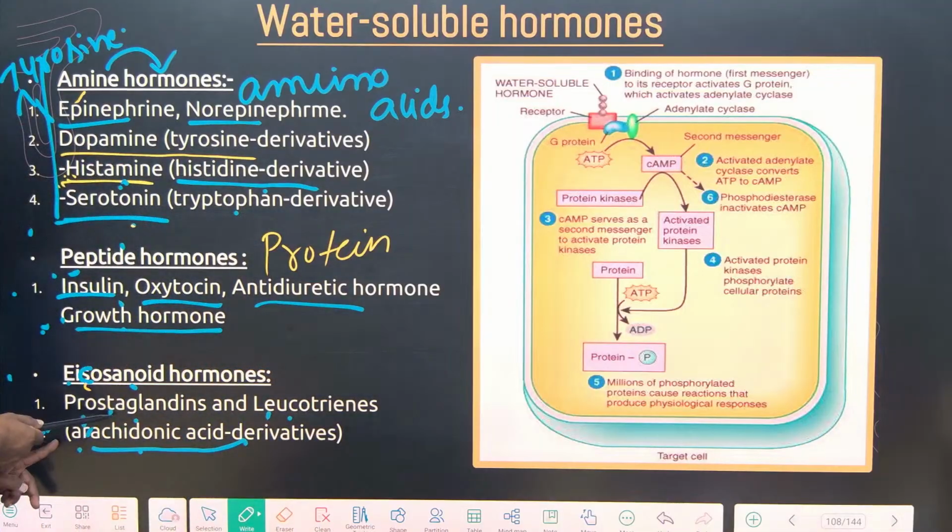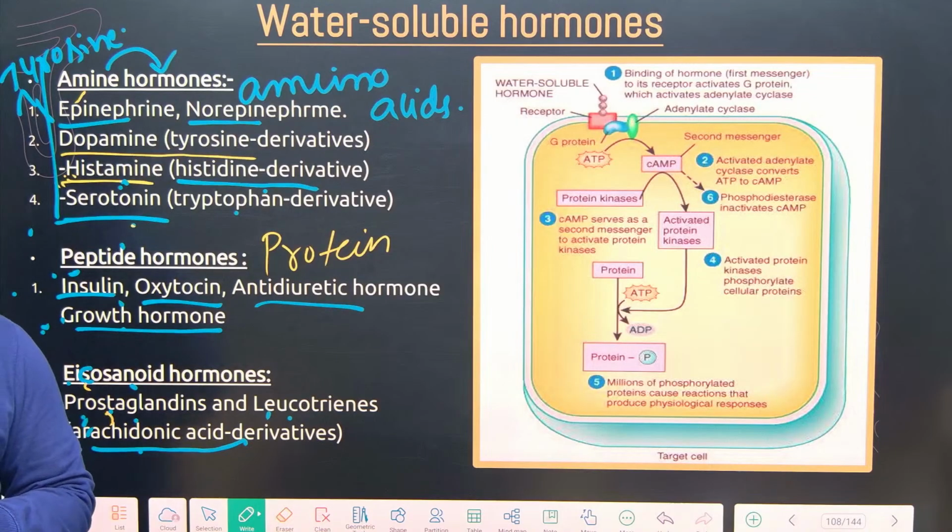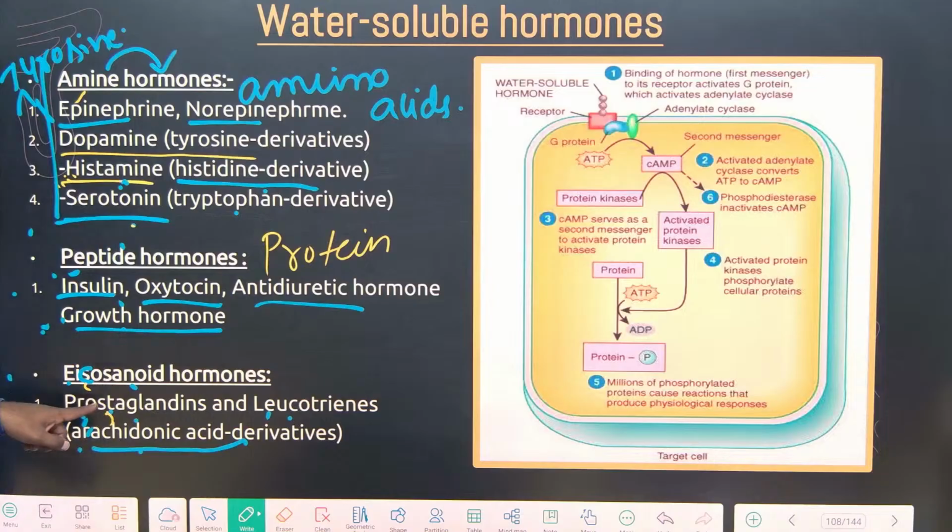It suppresses the level of prostaglandin, because we get the headache, which we generally call inflammation, swelling. That is caused by prostaglandin. When we take the painkillers, it will suppress the level of prostaglandin. Then we get control of the pain. So they are generally the derivatives of arachidonic acid.